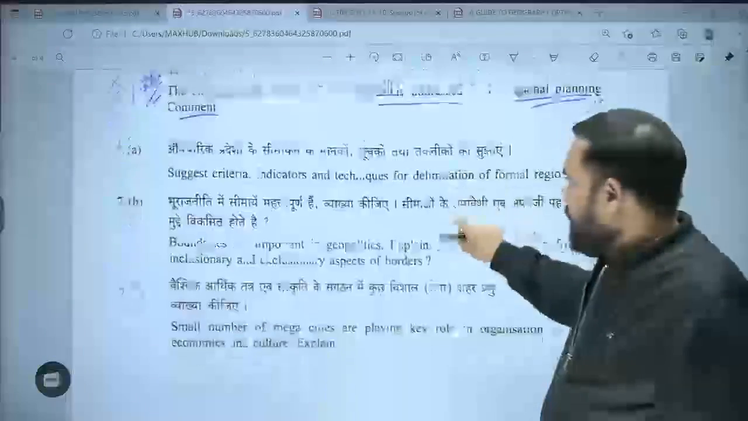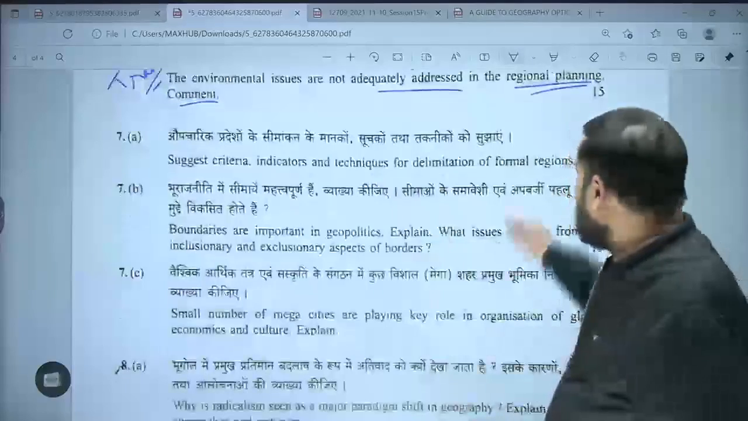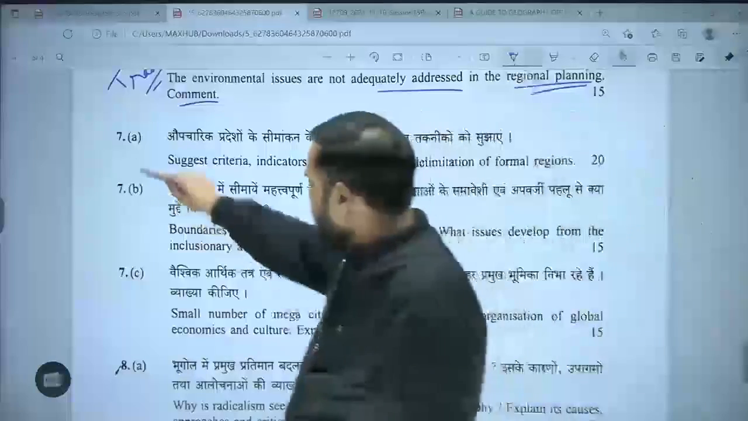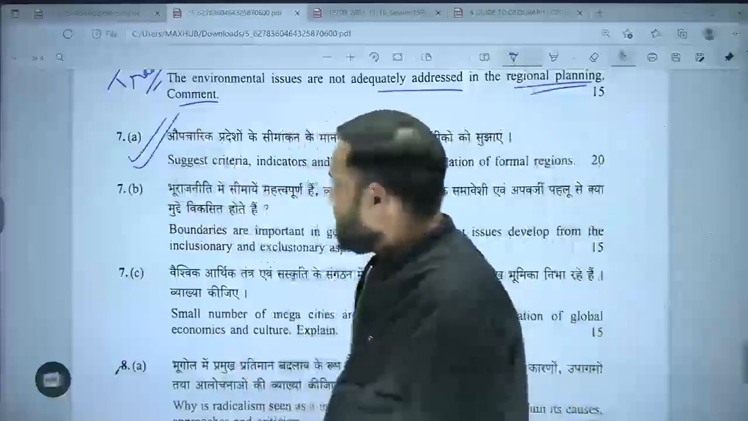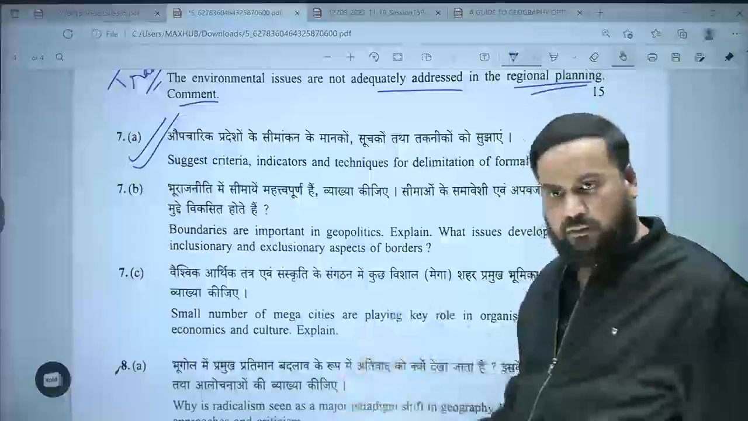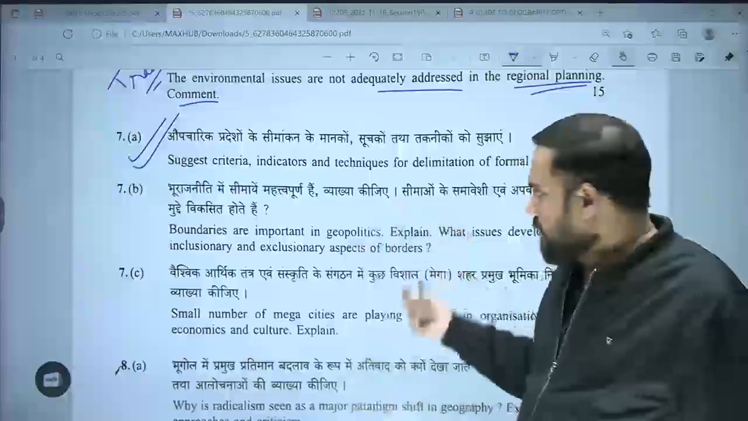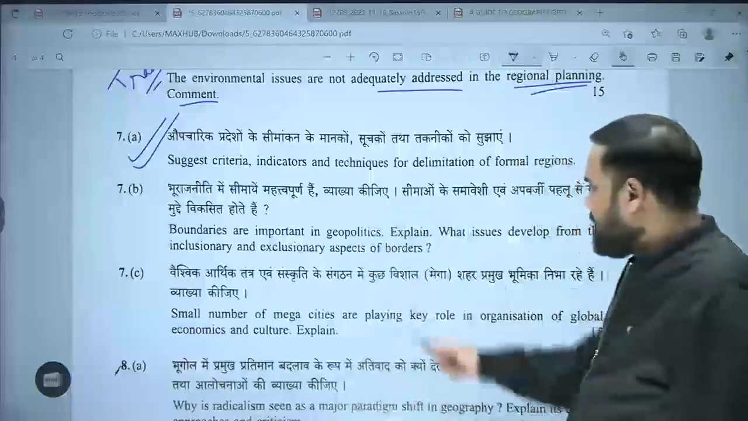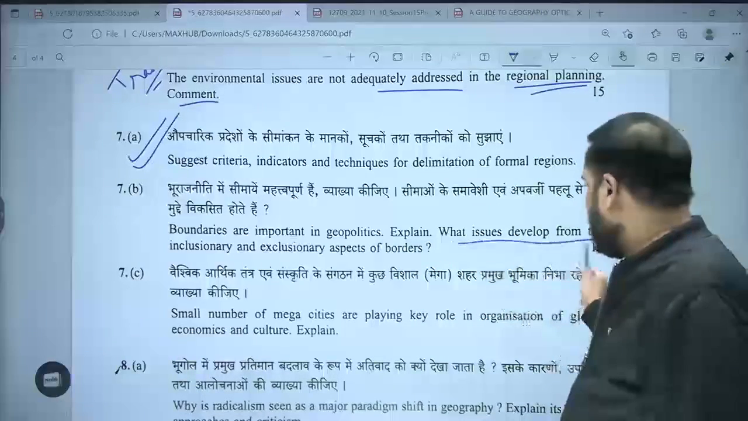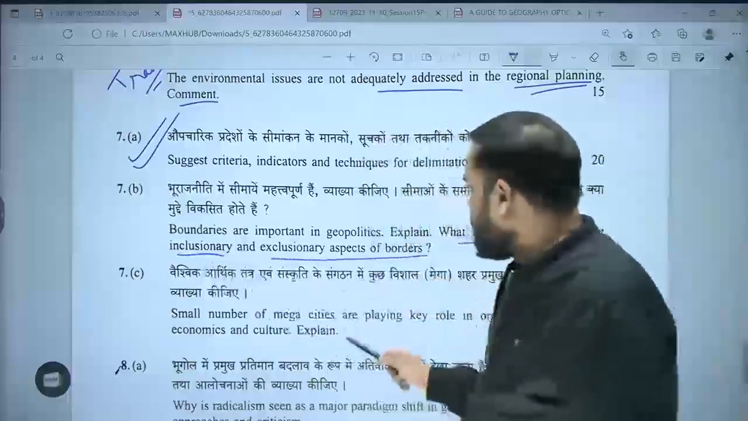Then, question number 7 पर आते हैं. Suggest a criteria, indicators and techniques for delimitation of formal regions. A very, very traditional question with some examples which you normally traditional में भी पढ़ते हैं हम. Examples के साथ पढ़ते हैं इसको. So again, you could have talked about this. Boundaries are important in geopolitics. Explain what issues develop from inclusionary and exclusionary aspects of borders.